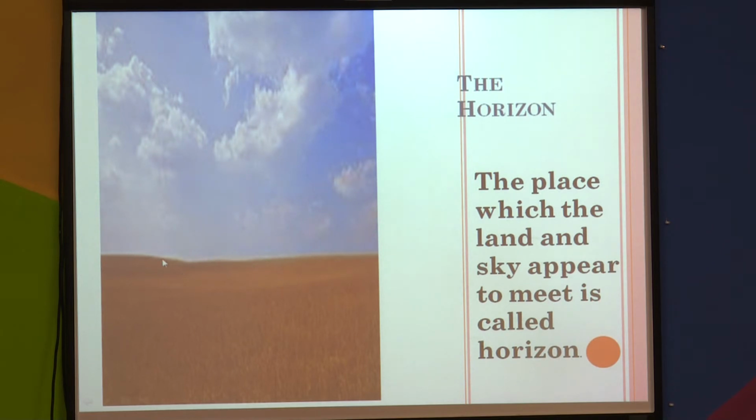If we see from far away, the sky and the land appear to meet, but in reality it is not like that. So the place where the land and the sky appear to meet is called the horizon.